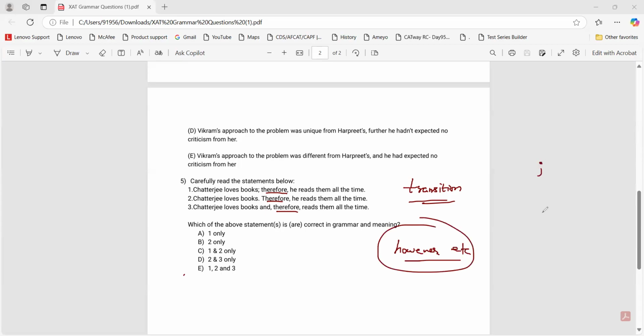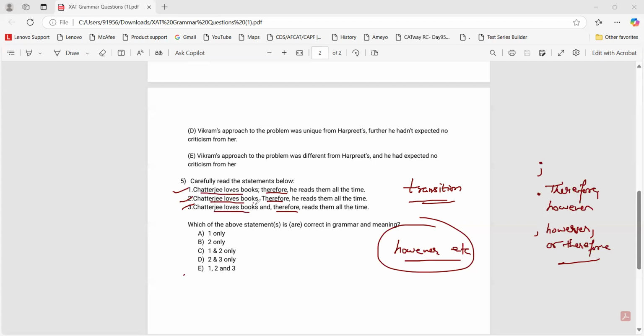One, we would use a semicolon. The other one, we would use a dot, a full stop, and then we would write therefore or however. And the third one is we would put two commas and use however, or therefore. There would be many other words, but these three expressions are correct with these rules.